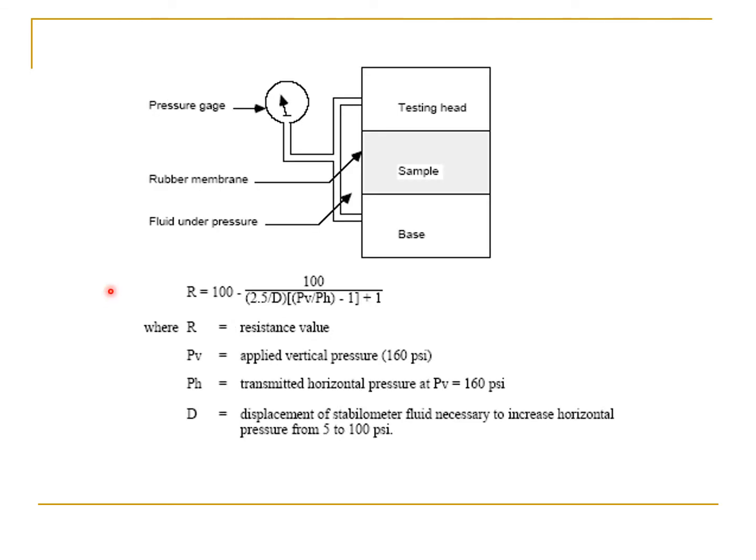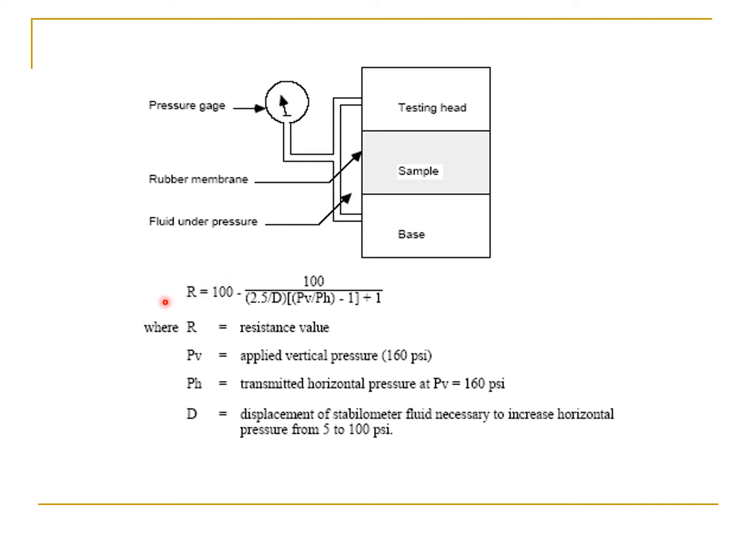Now if we switch over to the formula for the resistance value, this is the formula, and this is the schematic diagram showing the arrangement of the test. The sample is kept here. At the top the testing head is there, and below that the base is there, and you can see that the pressure gauge is attached over here. The sample is wrapped in a rubber membrane, and fluid is present under pressure in the system.